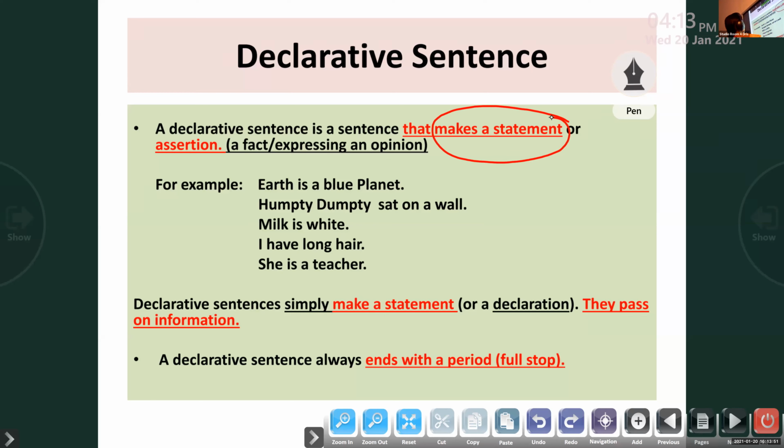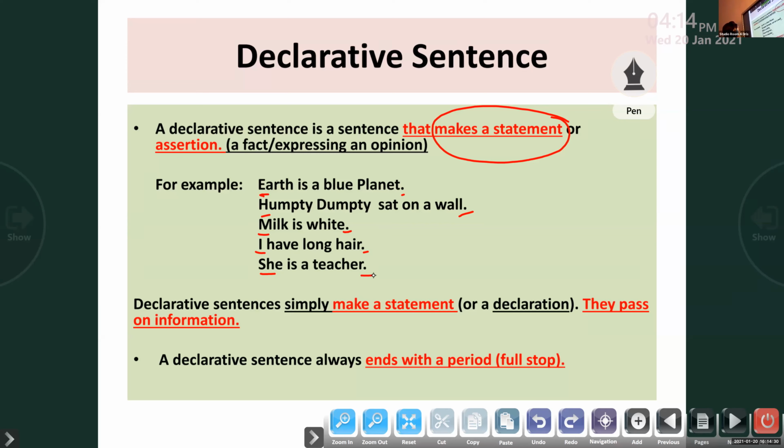All these are my opinions or my expressions or my statements, which start with the capital letter and end with the full stop. See the rhyme. Humpty Dumpty sat on a wall, starting with the capital letter, ends with a full stop. Milk is white, starting with the capital letter, ending with the full stop. I have long hair. She is a teacher. Starting with capital letter, ending in full stop.